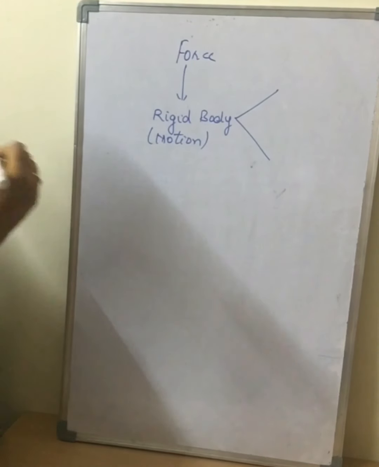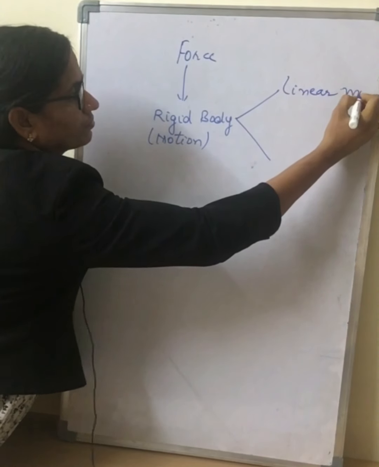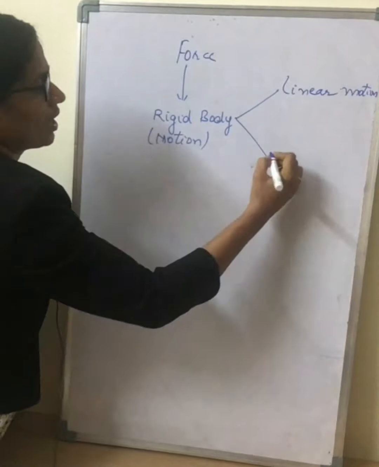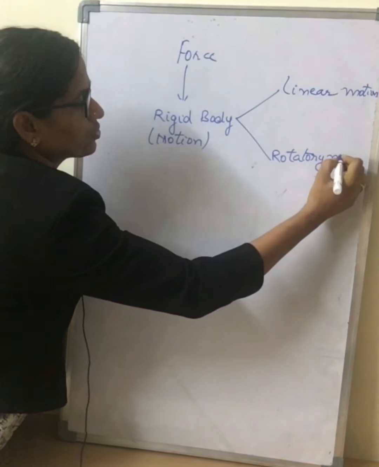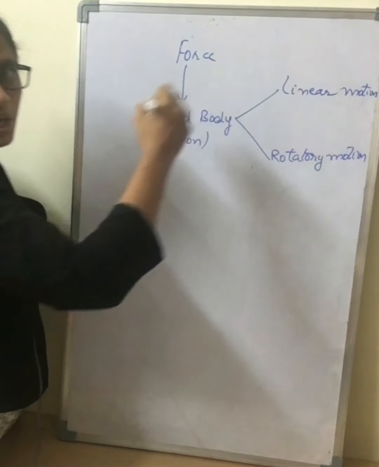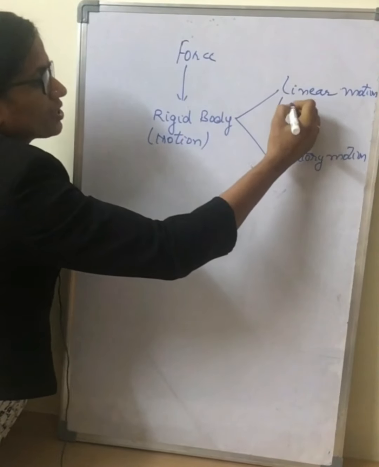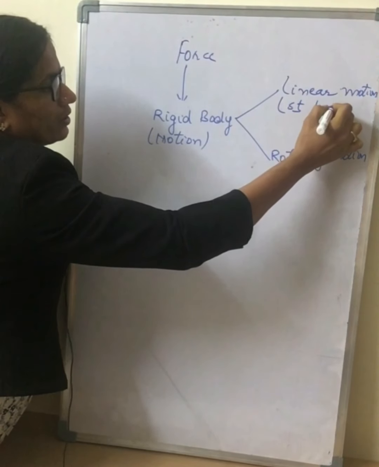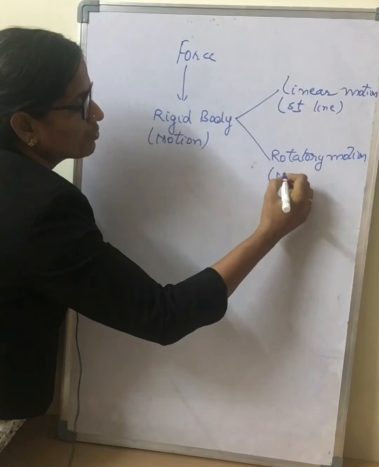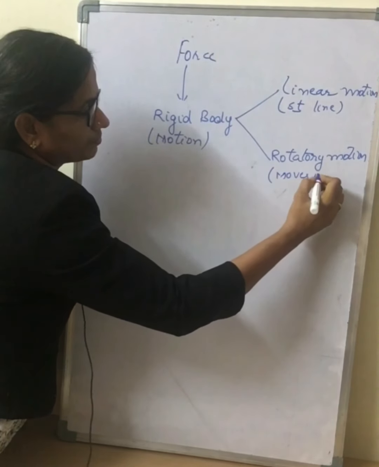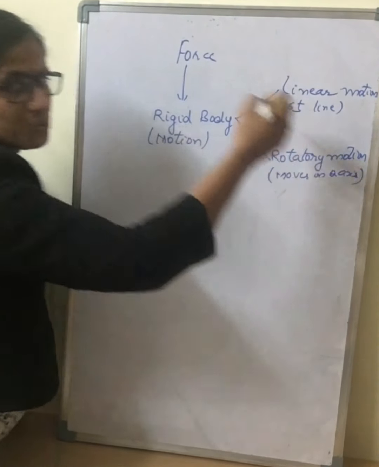Basically it produces two types of motion, that is linear motion and rotatory motion. Linear motion, as the name indicates, is when the body moves in a straight line path, and rotatory motion is when a body moves on an axis.